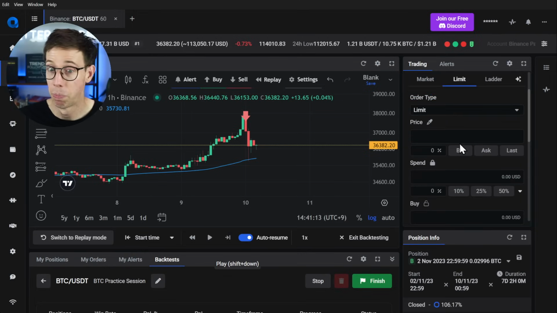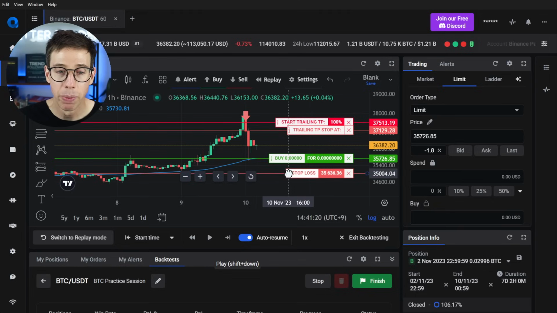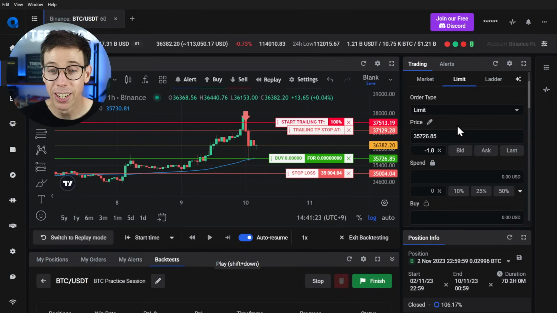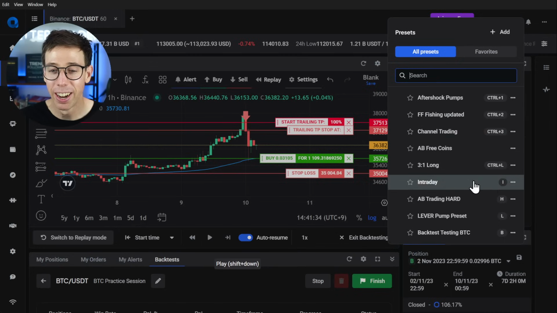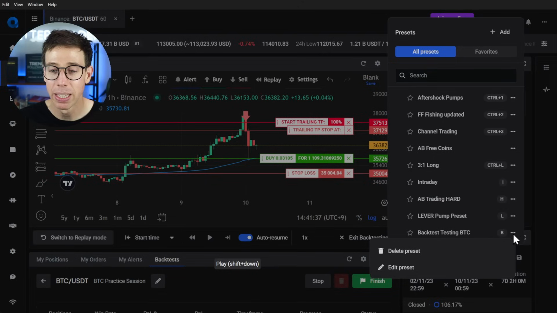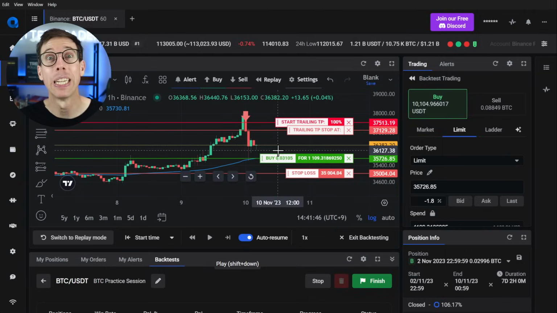Great. So now we're taking compounding to a whole new level. I press B, bring this down right here, and move my stop loss down. It's all set to go. Now I just have to put in my spend. And I can also pay attention to the fact that it looks like it's 11%. I don't want to have to do this every time, so again, I'm going to go back over here, find my backtesting BTC preset, and edit it. Now I'm going to be using size set at 11%. So we're going to be compounding every single trade automatically, which is awesome.